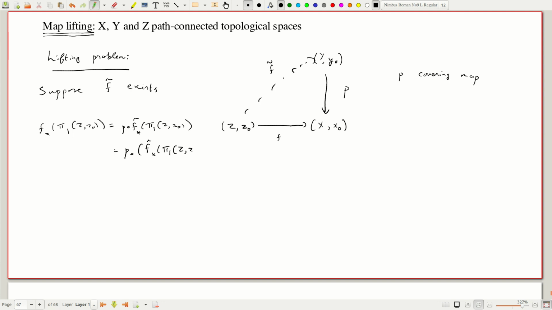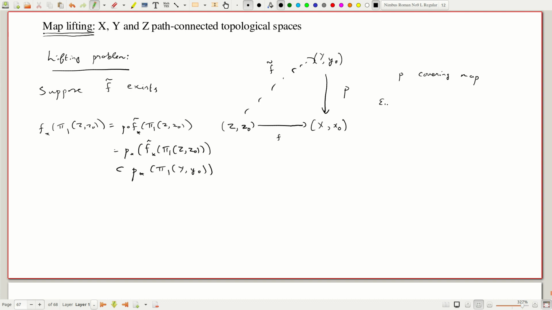You may wonder what we have achieved if we don't know the map F tilde. We do know something though. What we know is that this is contained in P star of pi1 of Y, Y0. So remember, covering maps induce injections on the fundamental group. So pi1 of Y, Y0 is a subgroup of this, and hence we can see that the image of this being contained in this is a non-trivial condition.